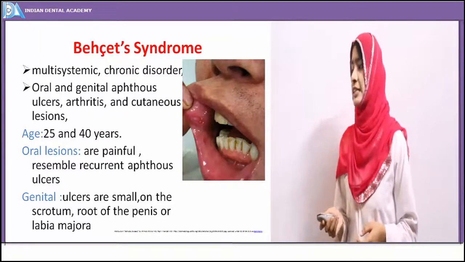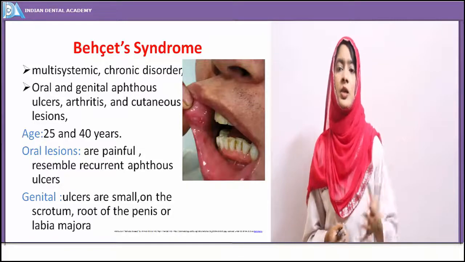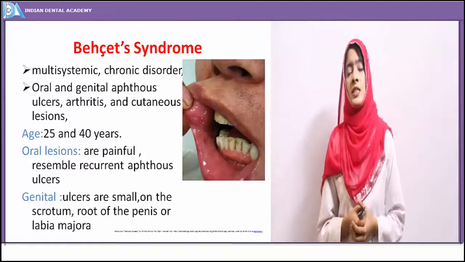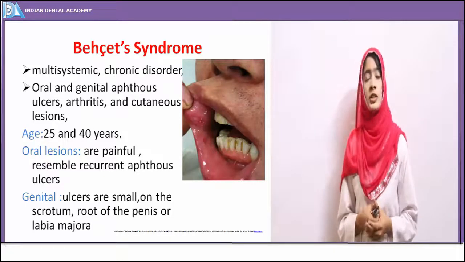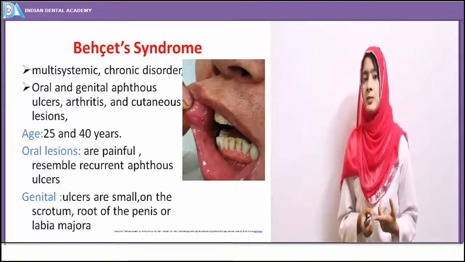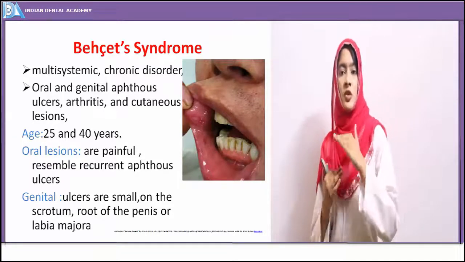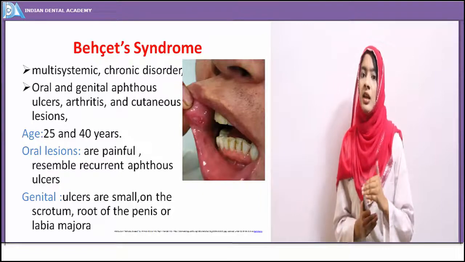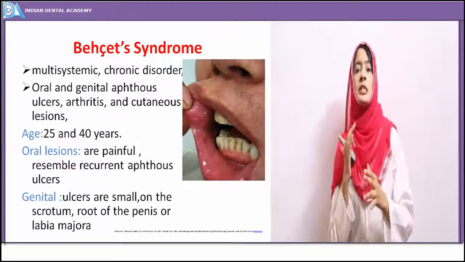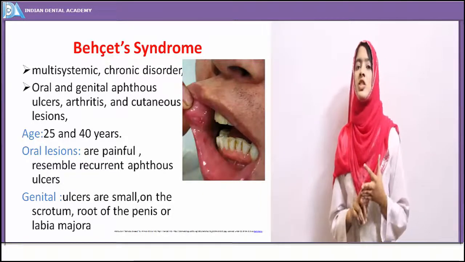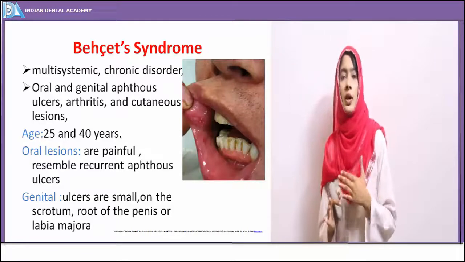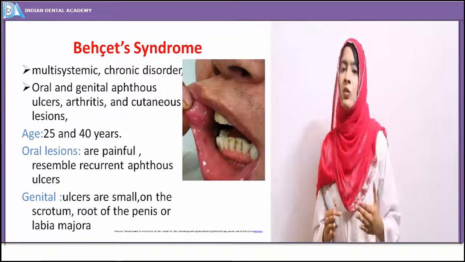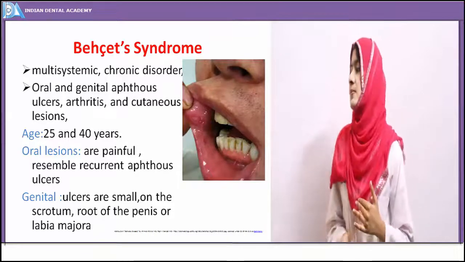The genital ulcers are very small when compared to the oral aphthous ulcers, seen on the scrotum, root of the penis, or labium majus. This is the presentation of the recurrent aphthous ulcer, the same as the recurrent aphthous minor or major ulcer. They do not show any scarring, and they heal within 7 to 14 days.